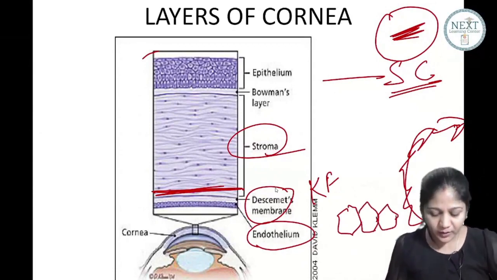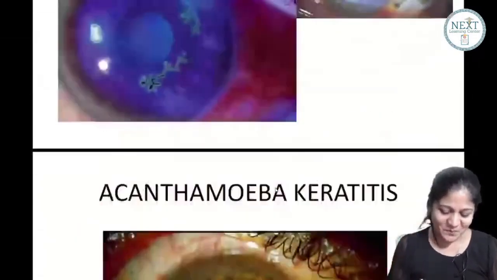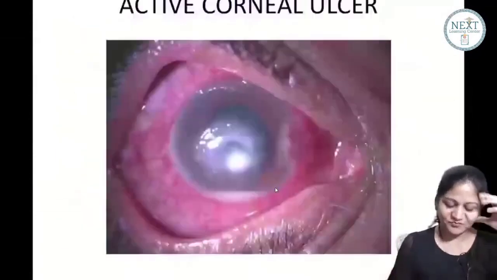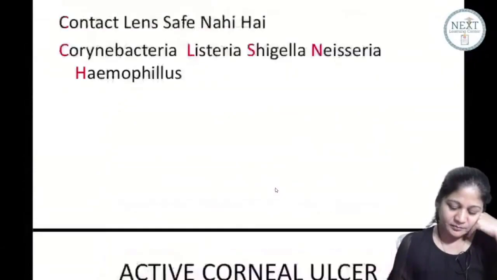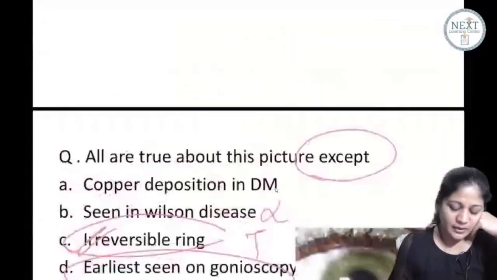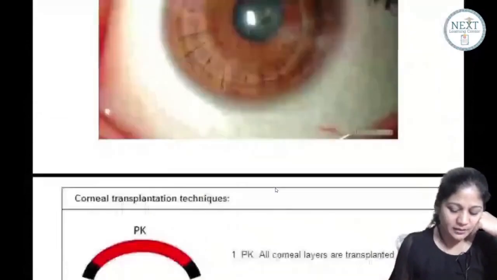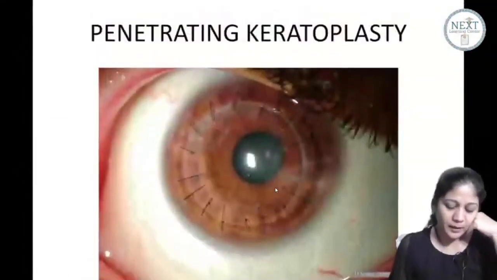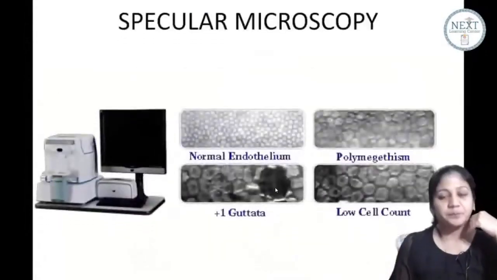Look at the next figure. You will see a very beautiful figure here. To measure the endothelial cell count, we have a machine, and this machine is called the specular microscopy machine.